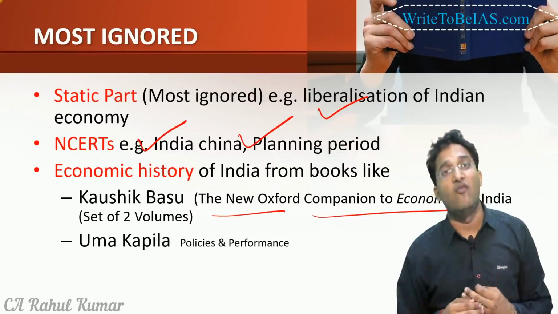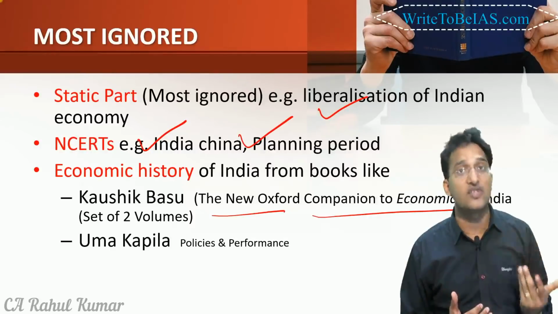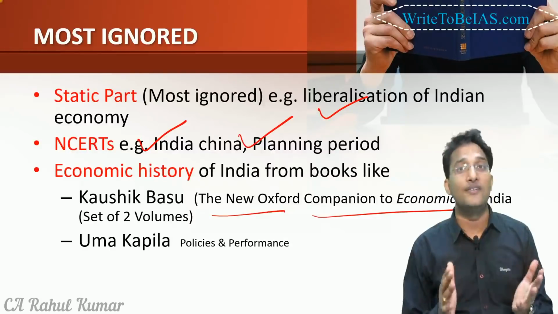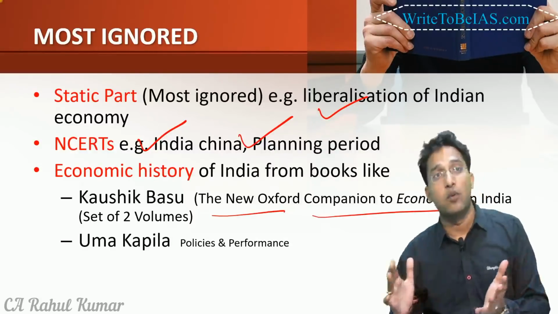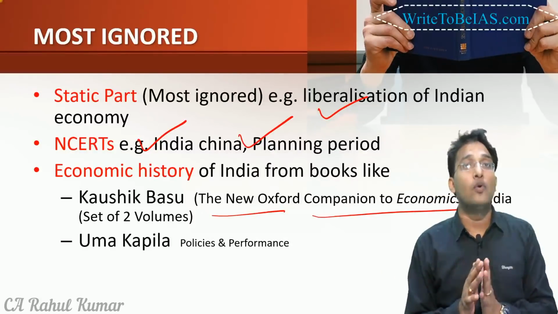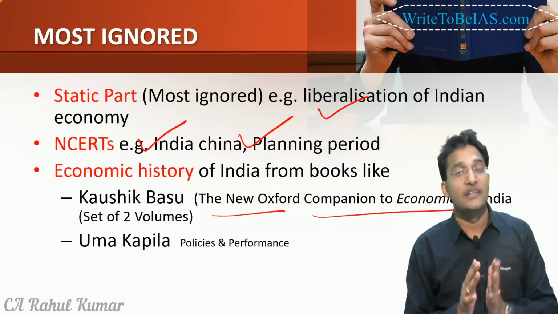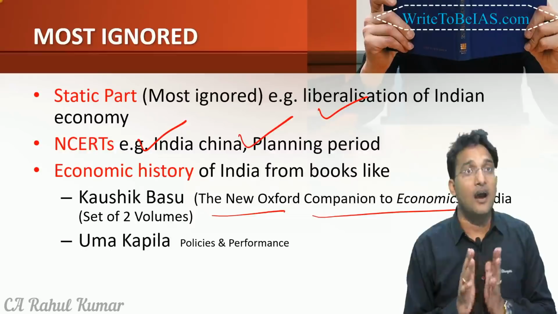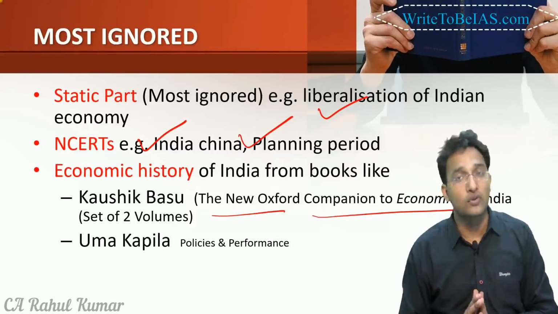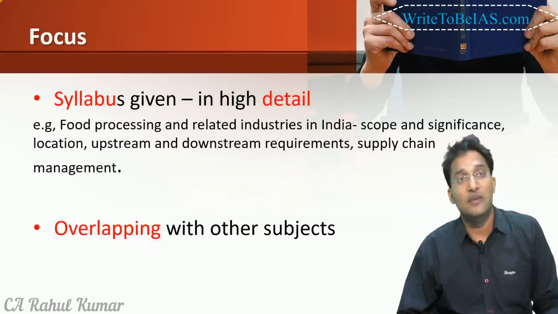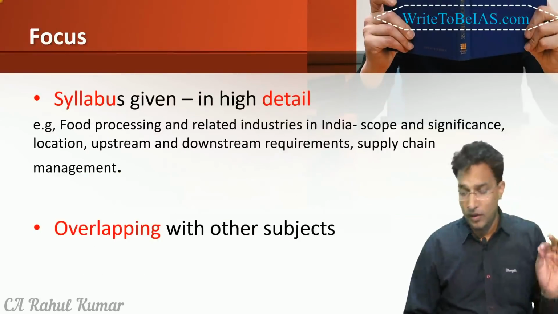Then there is a very good book, all of you know, Uma Kapila. They have given a very wonderful analysis of India's industrial policy, agricultural policy, foreign policy, foreign trade policy. So in the Uma Kapila book, you can find a very good analysis of what the faults in India's different policies are and how we should improve upon those faults. Then we have the good book of Mishra and Puri. Similarly, we can have other details.